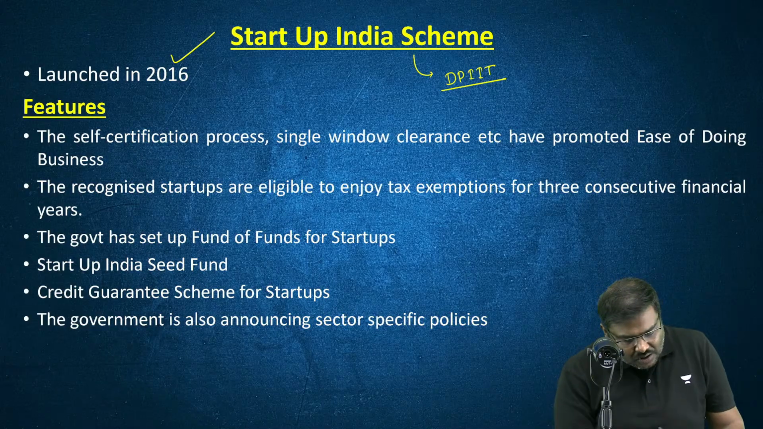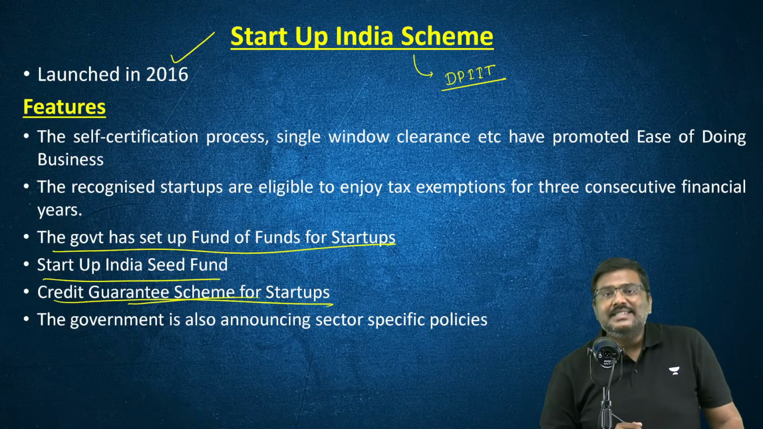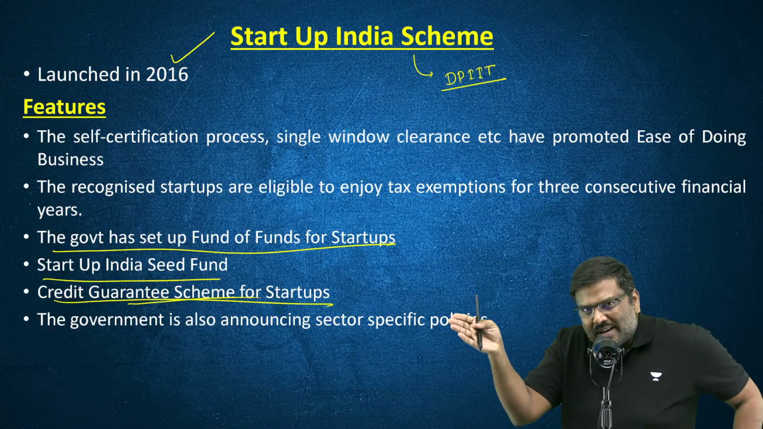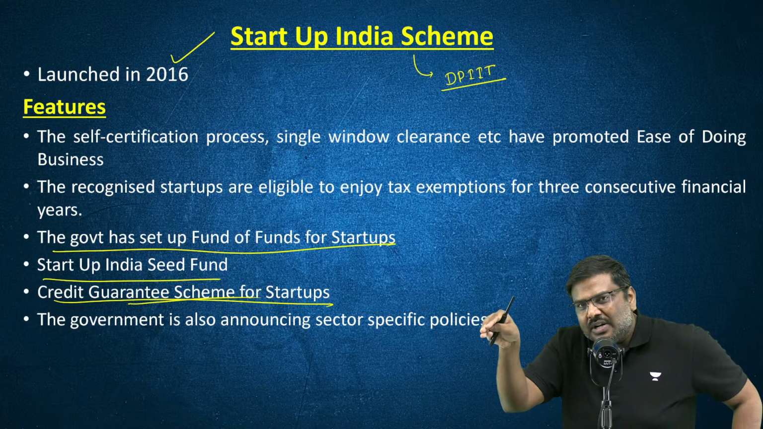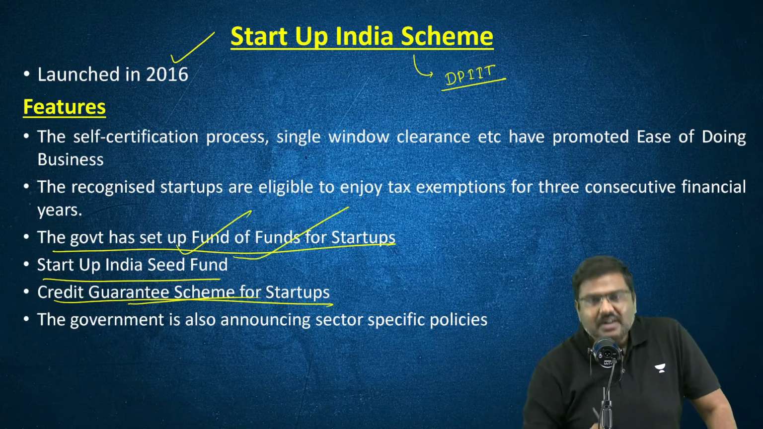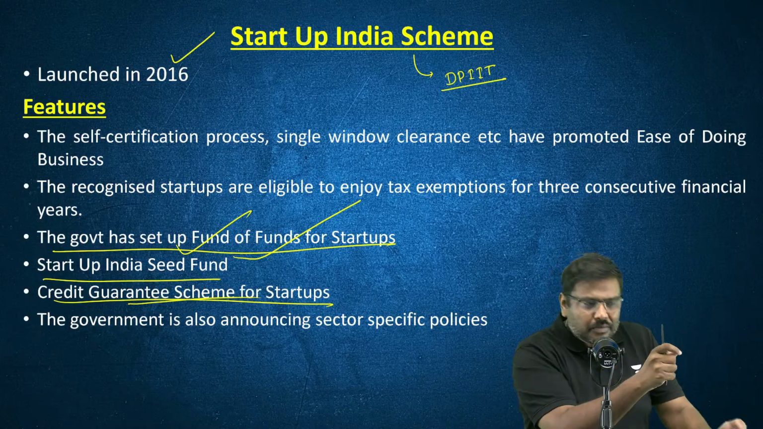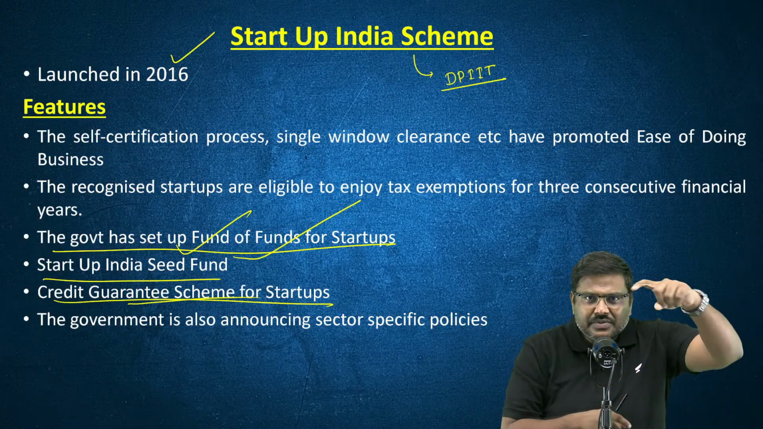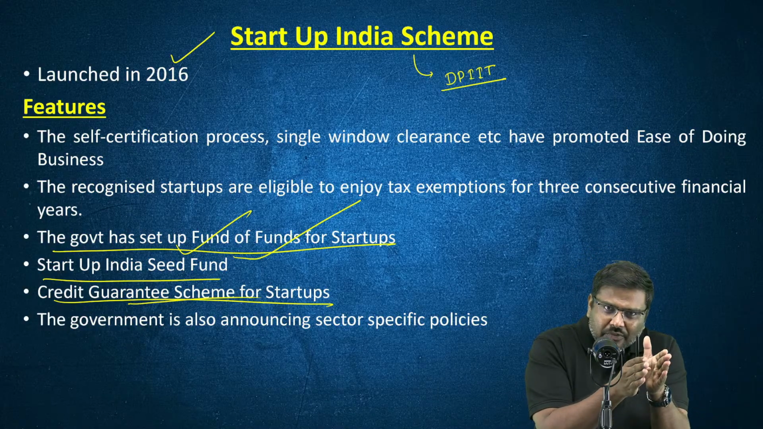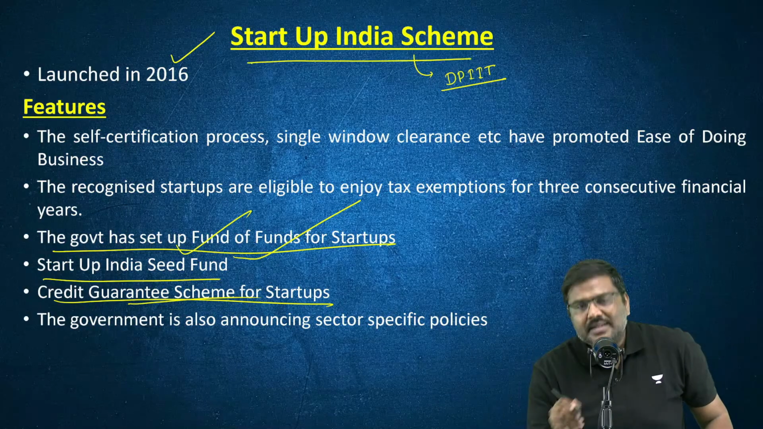There is also a credit guarantee fund. A credit guarantee scheme also has been set up, so that for the banks which provide loans to these startups, a certain percentage of the loans is guaranteed by the government. There is also a fund of funds where certain AIFs, alternative investment funds, will be given money, and these AIFs will invest in the startups. So multiple types of reforms or measures have been undertaken by the government under the Startup India scheme.